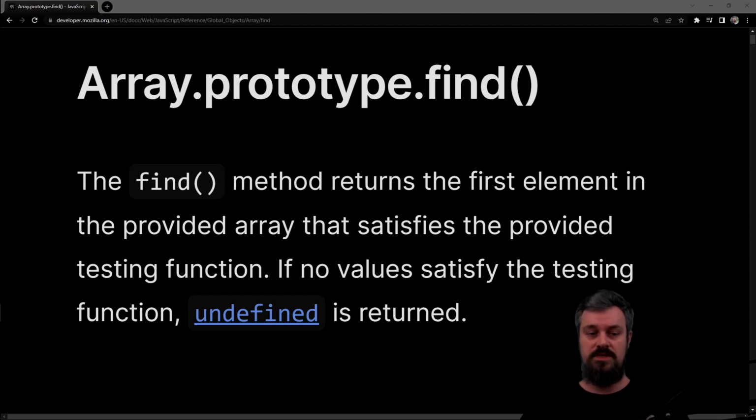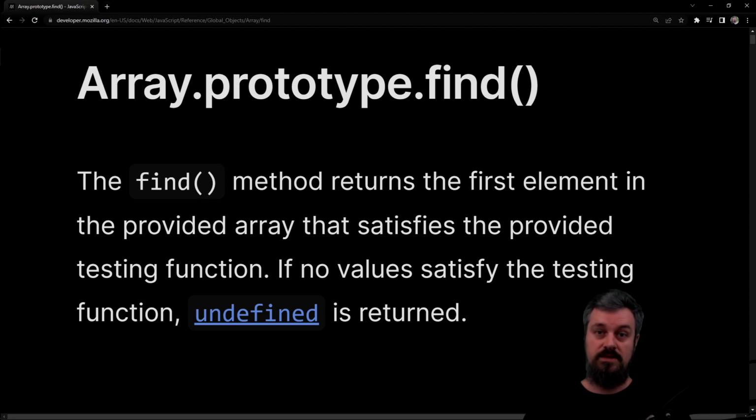So what this means is the find method is a method we can call on an array that's going to find the first element in an array that satisfies a testing function that we provide. So if that's not quite clear enough, let's go ahead and look at it in the console.